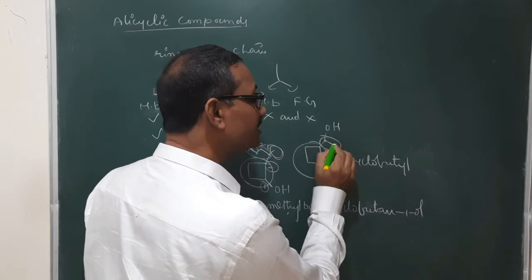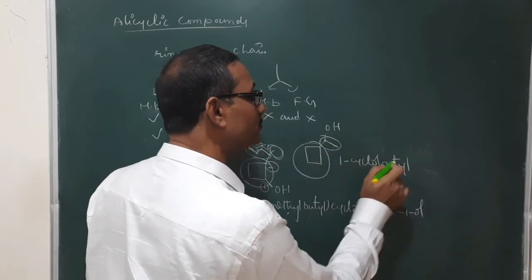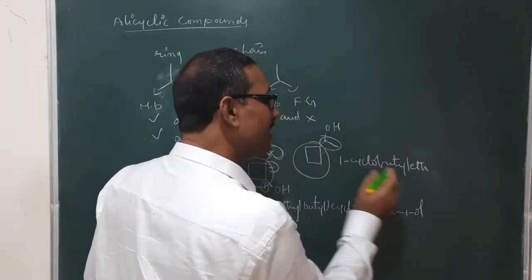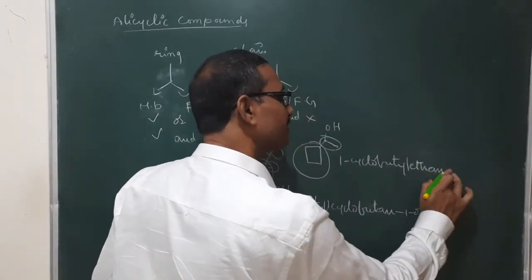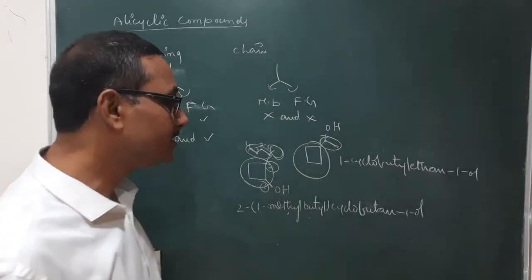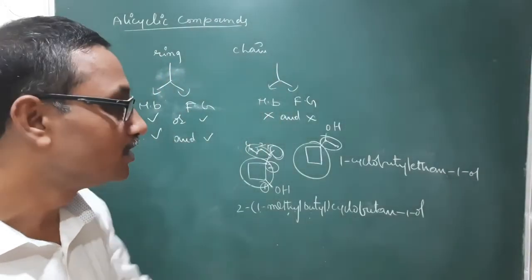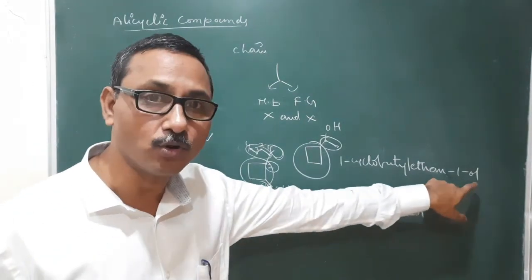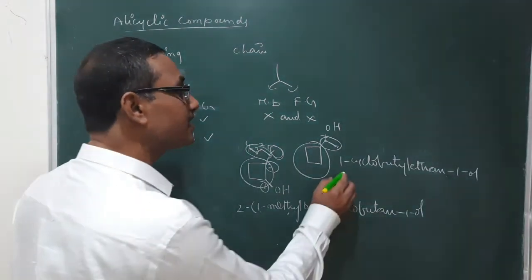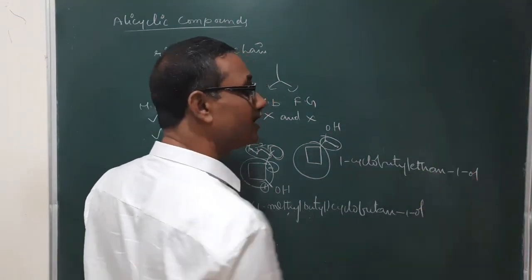On the first carbon atom it is bonded. So 1-cyclobutyl, word root is eth, primary suffix is ane, 1-ol: ethan-1-ol is the IUPAC name of this compound. So 1-cyclobutylethan-1-ol.